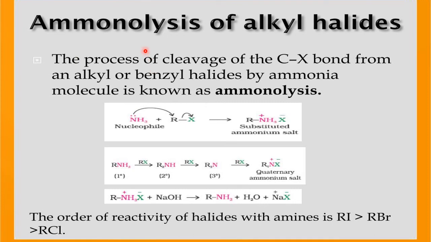Ammonolysis of alkyl halides. What is ammonolysis? Lysis is to break; using ammonia we are breaking. Therefore, it is called ammonolysis of alkyl halides. By adding alkyl halide to ammonia, we get an addition product, from which HX will go because it is polar. After HX goes, it becomes RNH2. If you add alkyl halide once again, one more H will go, and all the H will go, until it is completely substituted. Depending upon what type of alkyl group you are adding, they are named.